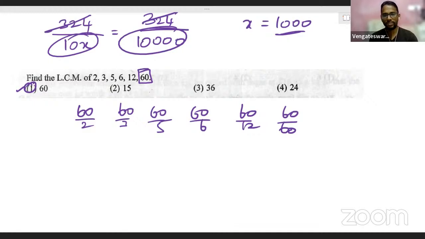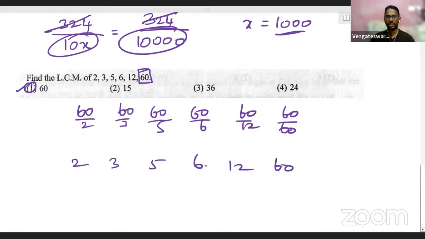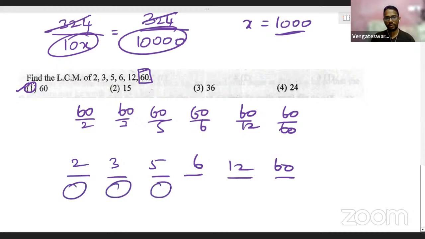So the meaning of HCF, people. Okay, if you want, I can tell you. The meaning of HCF is you have all these numbers, right? 2, 3, 5, 6, 12, and 16. Tell me a number that can divide all these numbers. 2 can be divided by that number, 3 can be divided by that number, 5 can be divided by that number. That number is your HCF. Then which number is that? Such a number, can you give me?